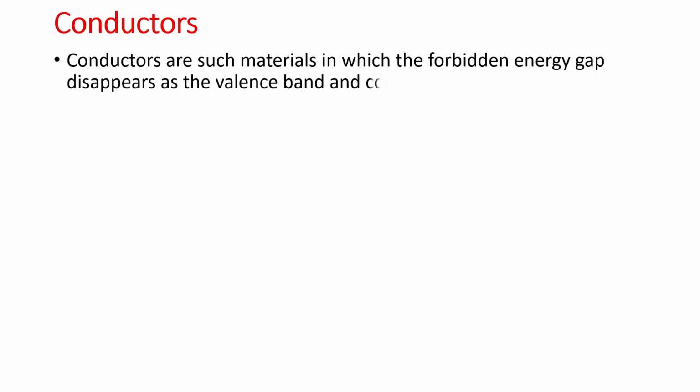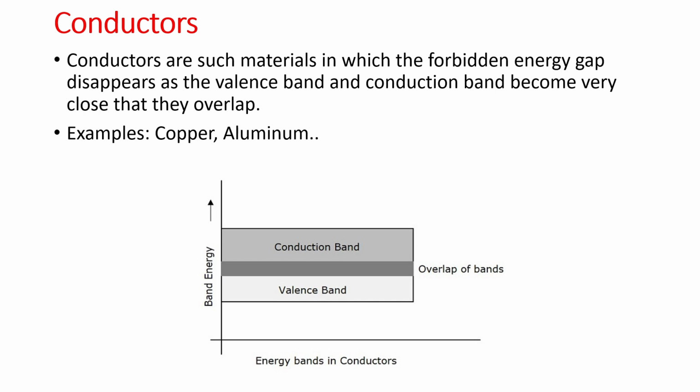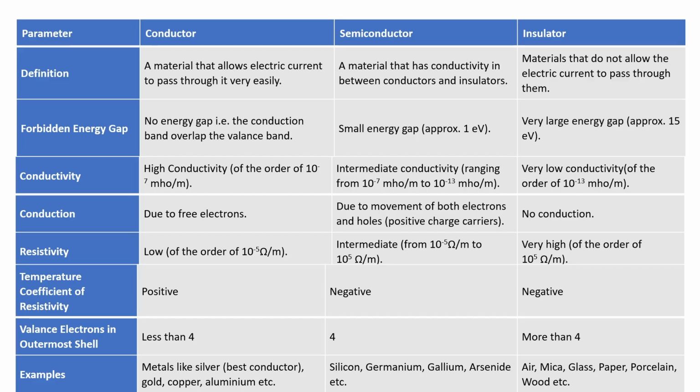Now see the conductors with respect to the energy band diagram. Conductors are materials in which the forbidden gap disappears as the valence band and conduction band become so close that they overlap. Examples of conductors are copper and aluminium. Now see the structure of the energy band diagram in conductors. See here, the valence band and conduction band overlap and the forbidden energy gap is not there. Now revise all materials in the form of comparison.